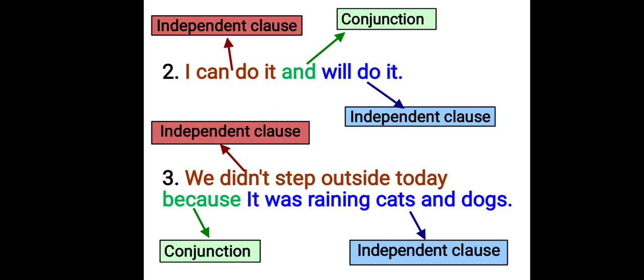Now another example: I can do it and I will do it. I can do it also, independent clause. I will do it also, independent clause. They are joined together with a conjunction, and. So this is an example of a compound sentence.